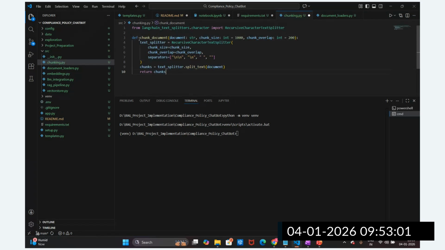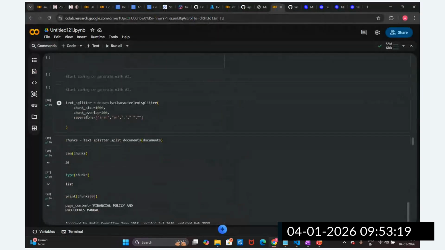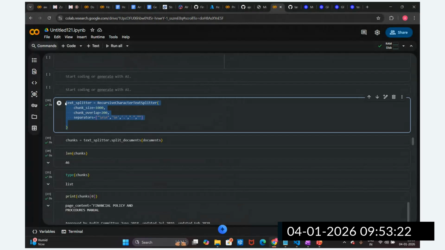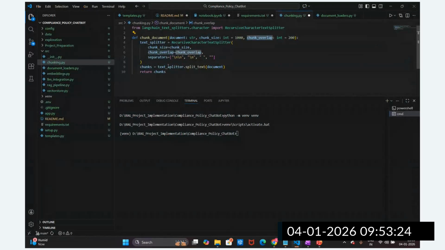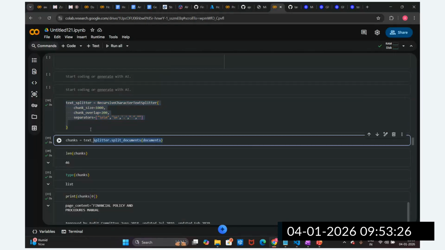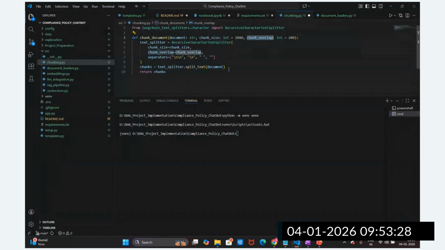So here, we are providing some chunk size. This is the document we have loaded from the document loader. We are going to pass this document here, and then we provide the chunk size and the chunk overlap. This is the same thing as whatever we did earlier, just in function form, and then text_splitter.split_documents. I'm going to return the chunks as the output of this function. This part is clear.